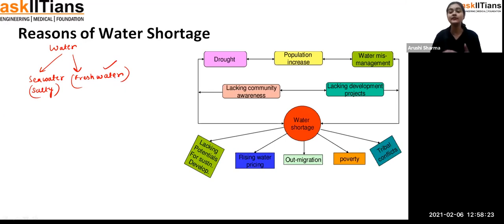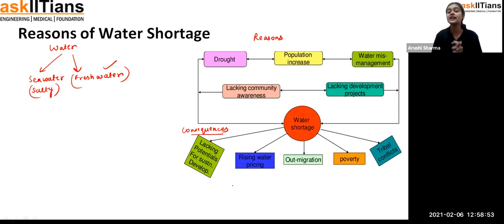So when we consume water so much, or start consuming water without any requirement or use, what will happen? There is a shortage of water. So what could be the reasons for that, students? First of all, we can see here that these are the reasons, and what could be the consequences of that water shortage. Okay, so first of all we are going to find out the reasons.